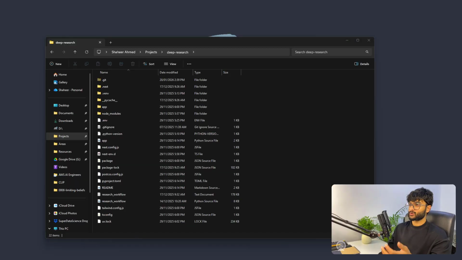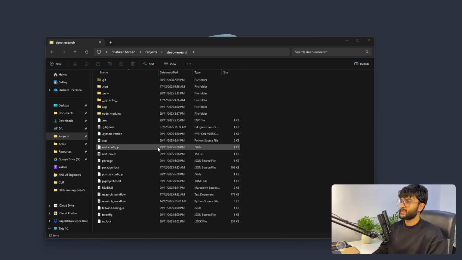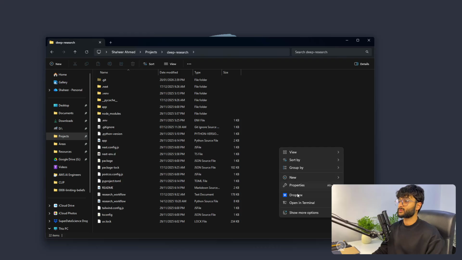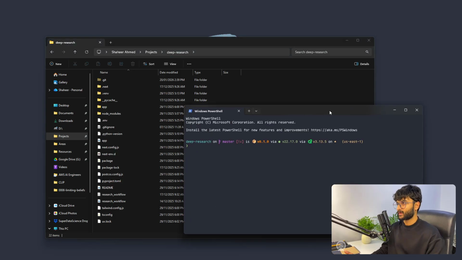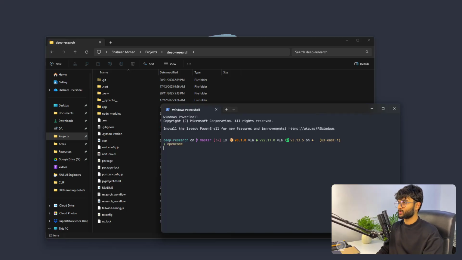So for those of you who don't know, OpenCode was a fantastic tool, which was a competitor of Claude Code. I like using it a lot more than Claude Code. It's an AI agent that allows you to program and code, and it runs in your terminal. That was one of the best things that I like about it. You could just open up your project directory, open up a terminal inside of it, launch OpenCode, boom.